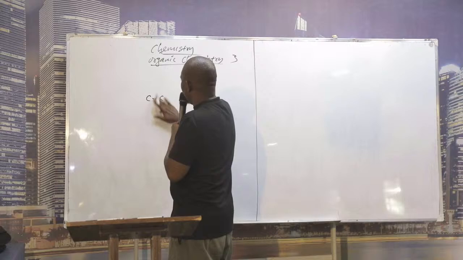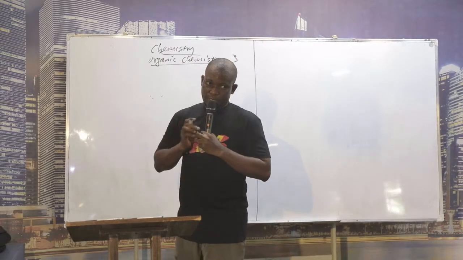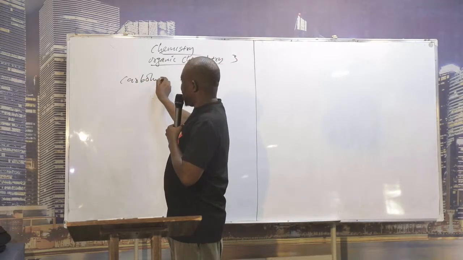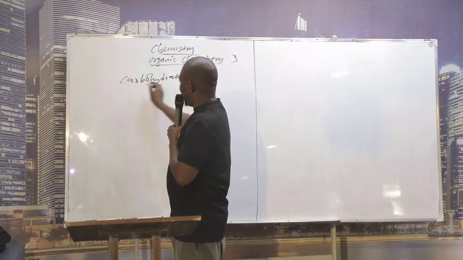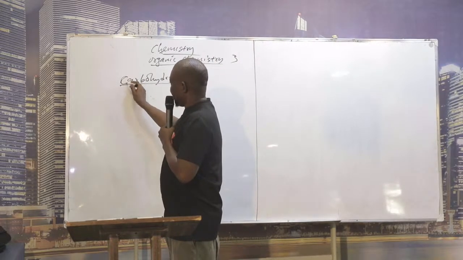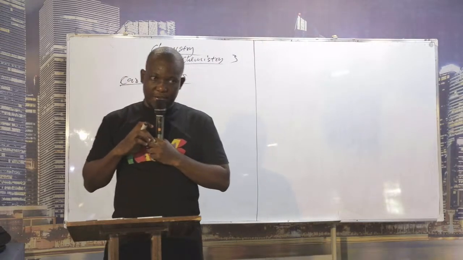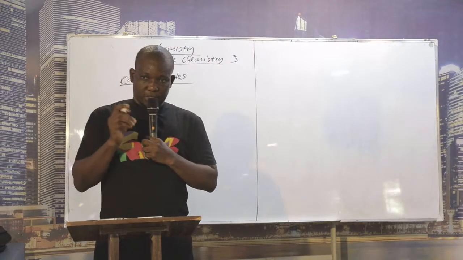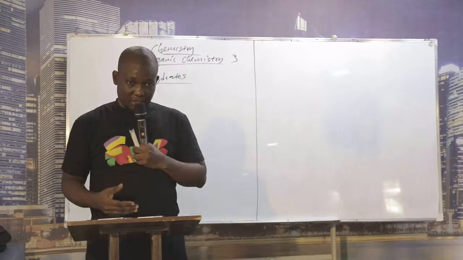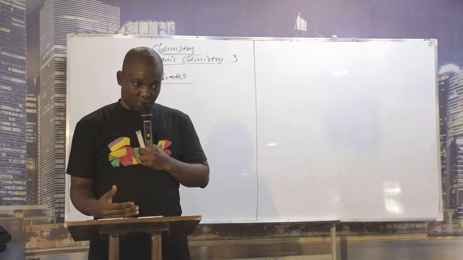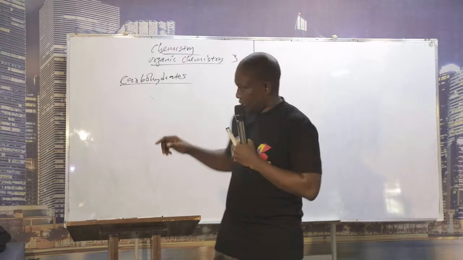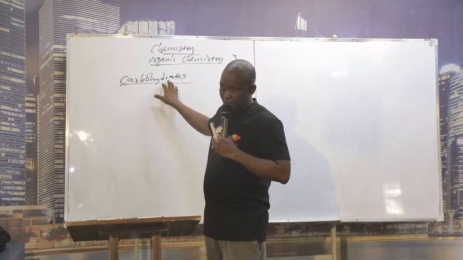Organic chemistry 3. What do you have here? Carbohydrates. I've started this class already. I will just touch key areas, but I have questions. I don't even need to go through your past questions here. I have ones that I can manufacture. We have done something of this before, carbohydrates.